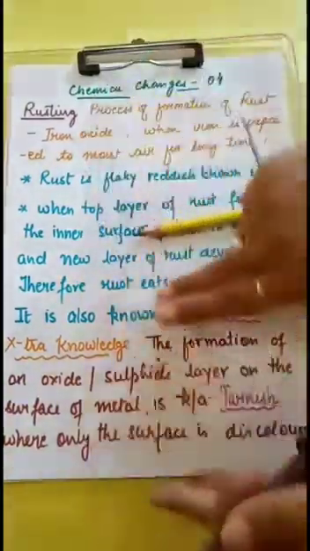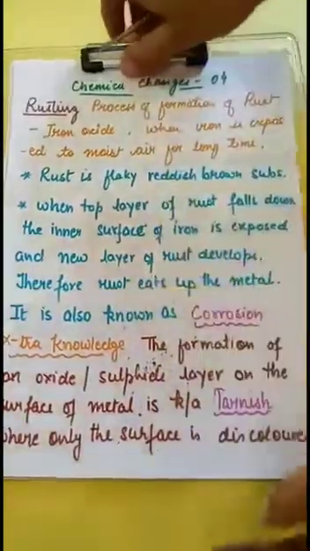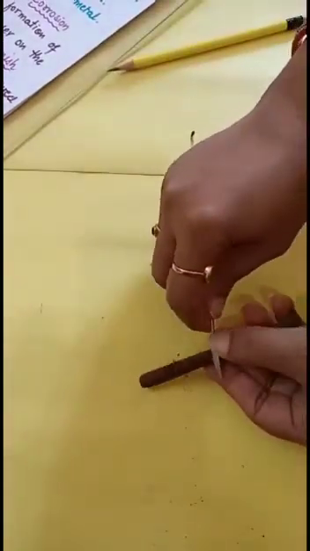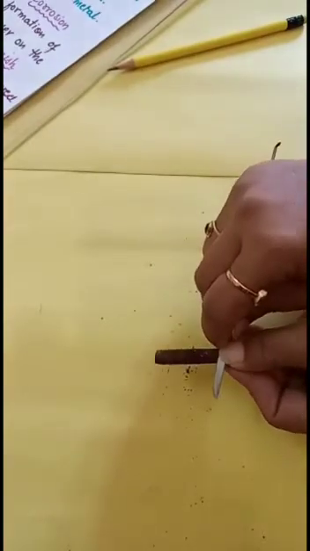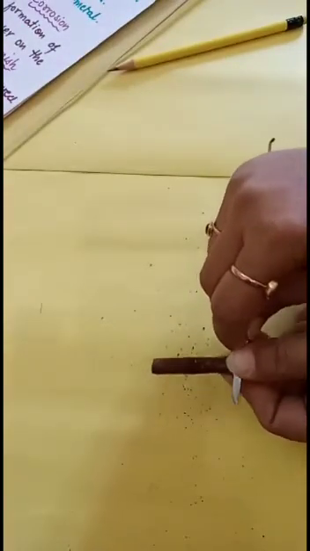Now you see these flakes. These flakes which are deposited on the surface of this nail is rust. These are dark brown in color.